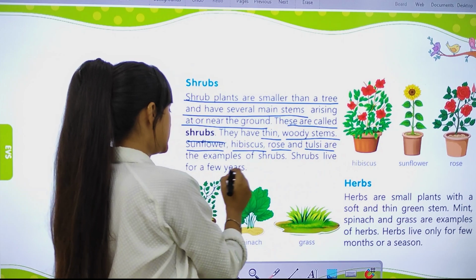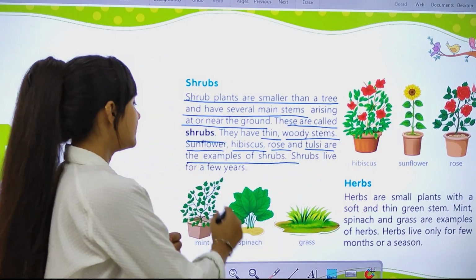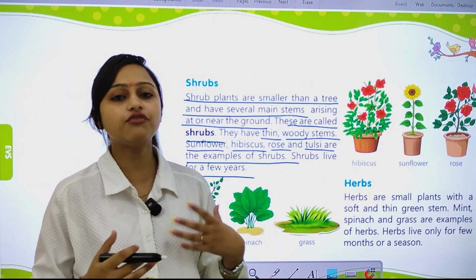Sunflower, hibiscus, rose, and tulsi are examples of shrubs. Shrubs live for a few years. They live only for a few years.